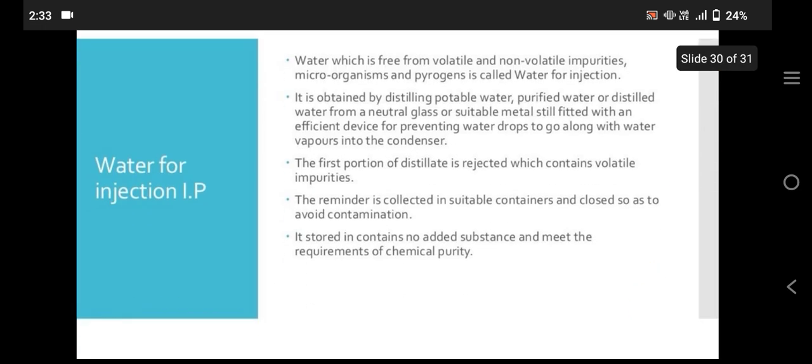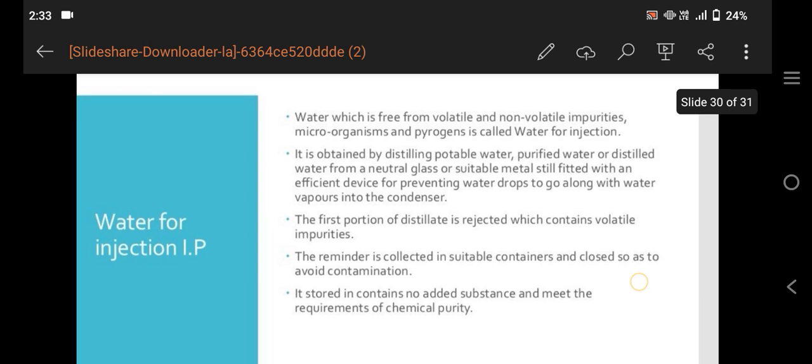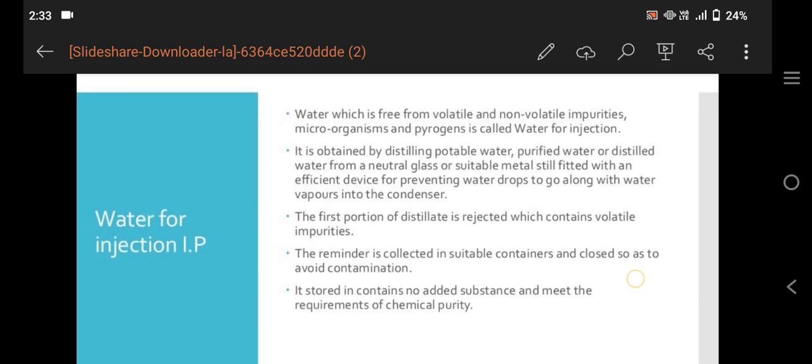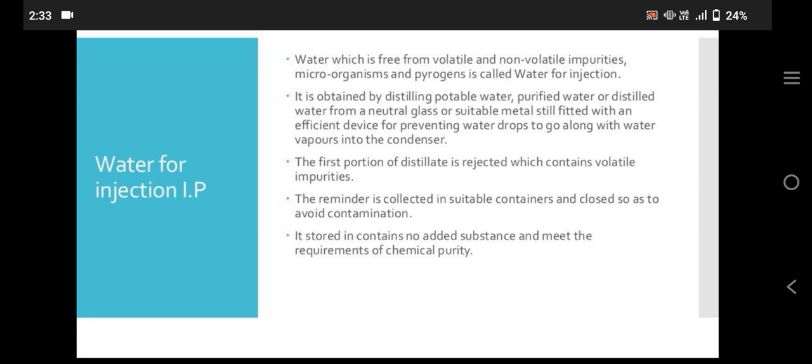Water for injection IP. Water which is free from volatile and non-volatile impurities, microorganisms and pyrogens is called water for injection. It is obtained by distilling potable water or purified water. Efficient devices are used for preventing water drops from going along with water vapor into the condenser.